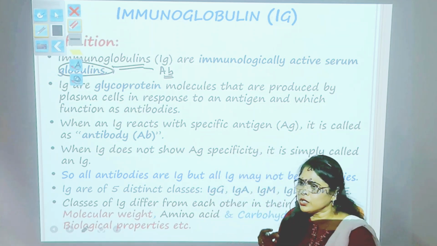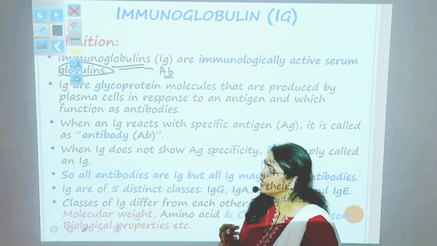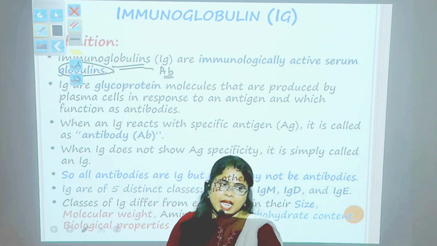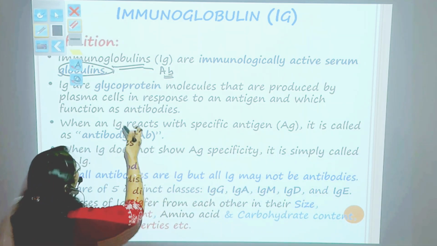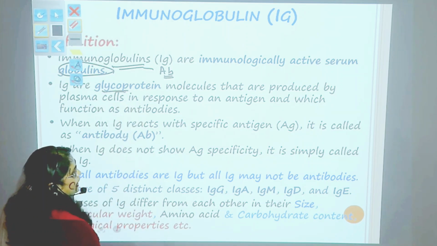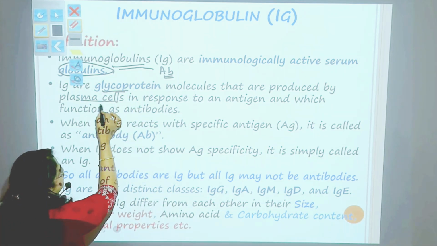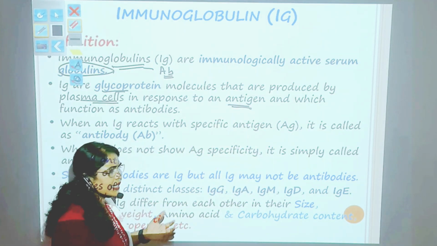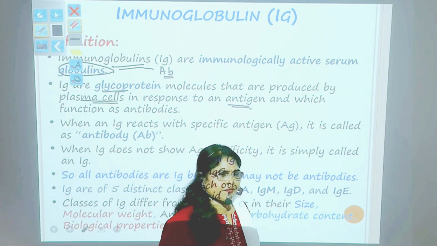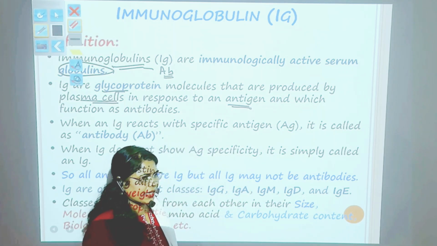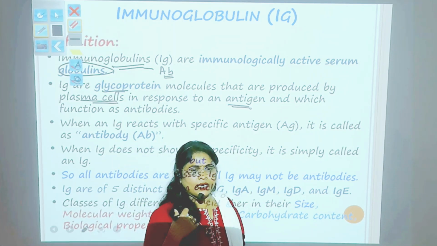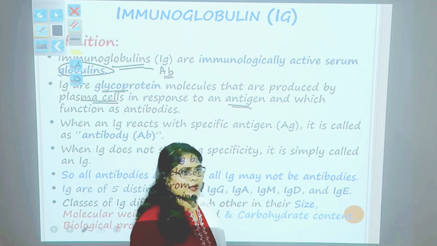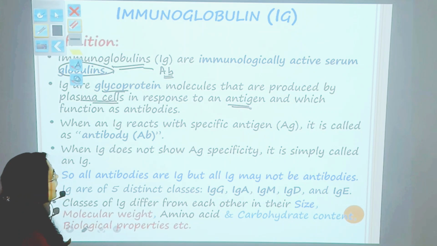Basically, it is called the humoral response, where the B cells convert into plasma cells and produce these antibodies. These immunoglobulins are glycoproteins produced by the plasma cells in response to an antigen. When an antigen enters the body, it triggers the immune system, and the B cell gets modified into a plasma cell to produce antibodies.